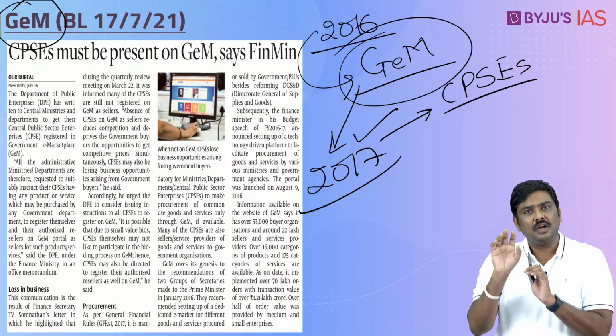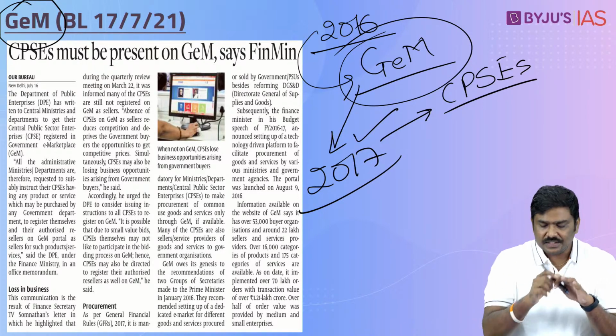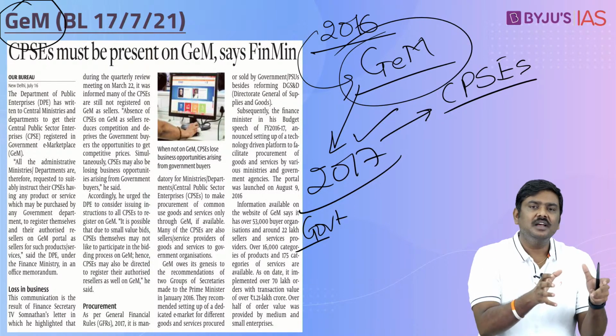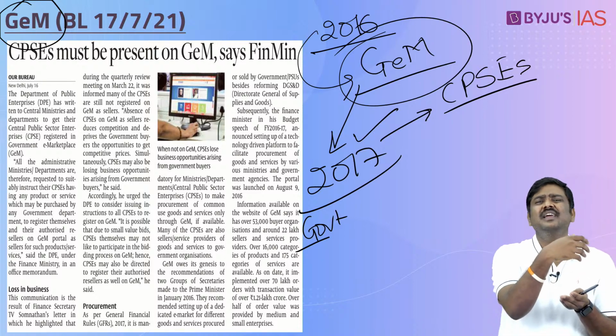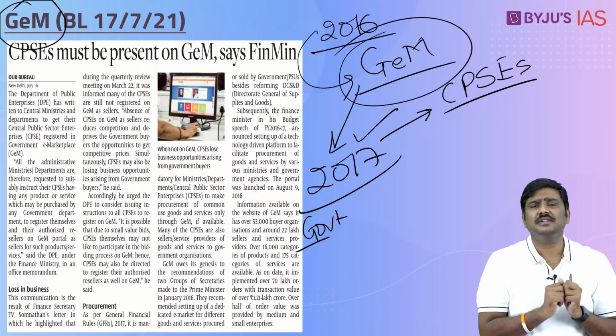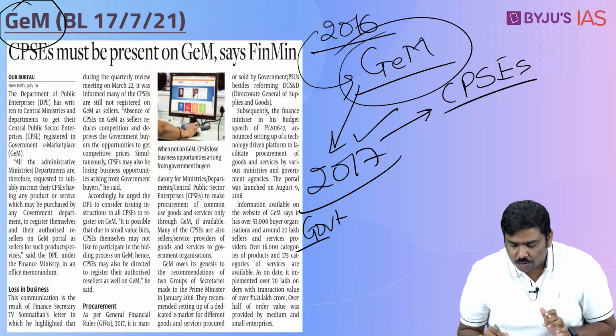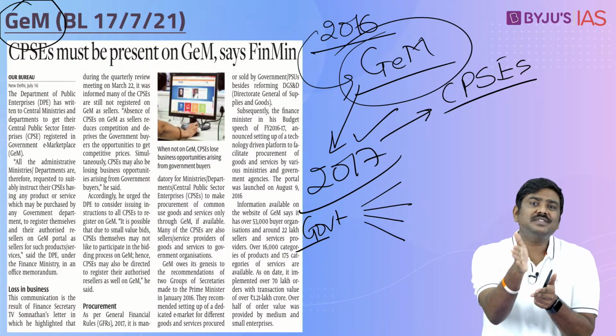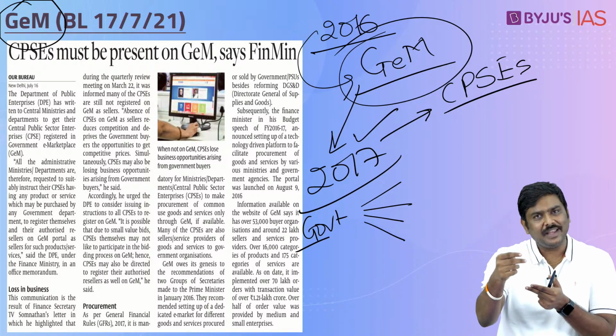The problem is, understand this very carefully, on one side government entities could be buyers. On one side government entities, CPSE, ministry, so on and so forth, could be buyers. And when you are a buyer, you would always want more suppliers in the market. When there are more suppliers in the market, competition increases.